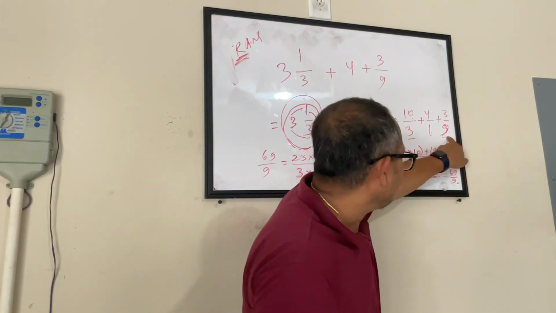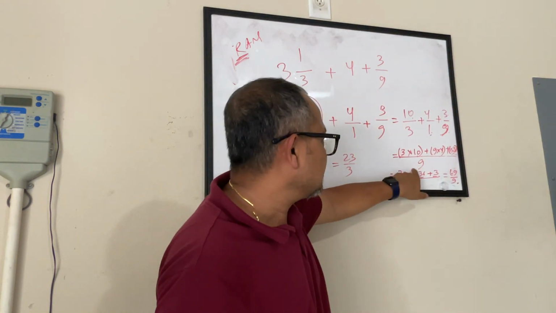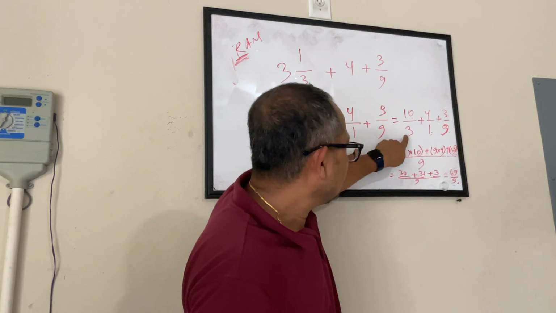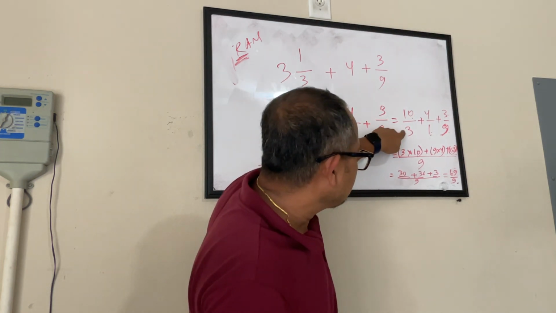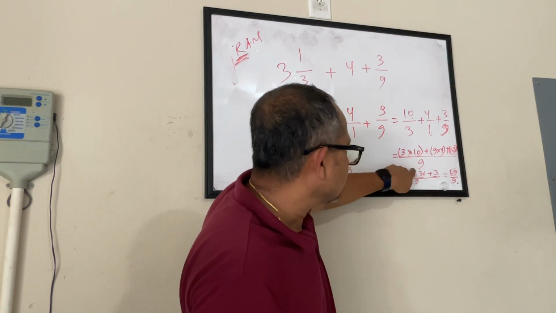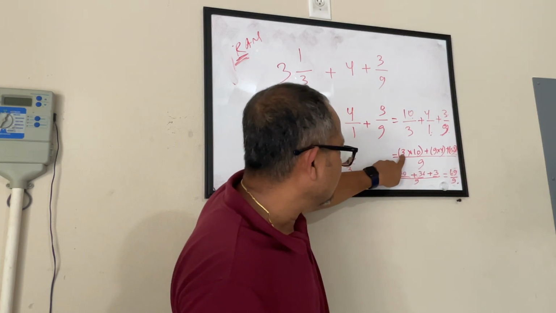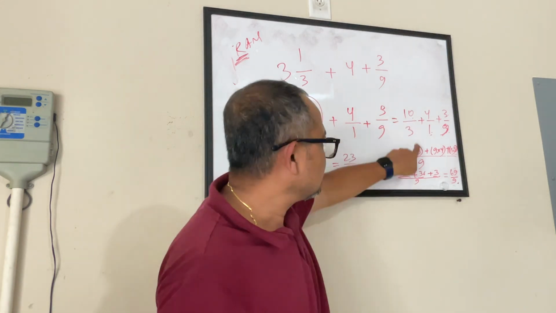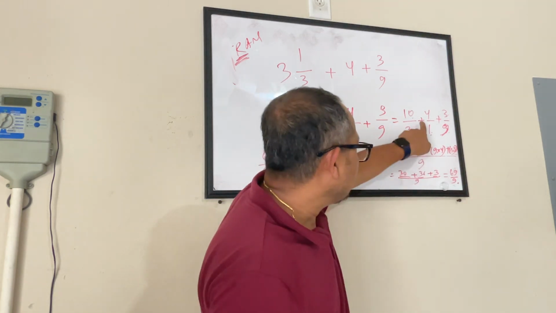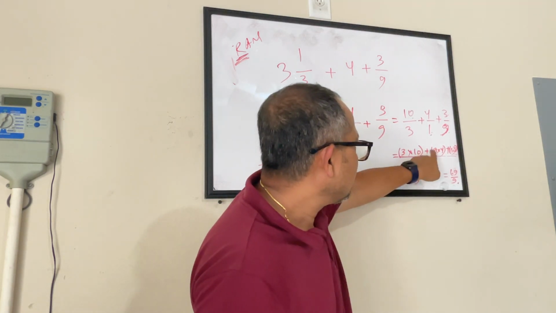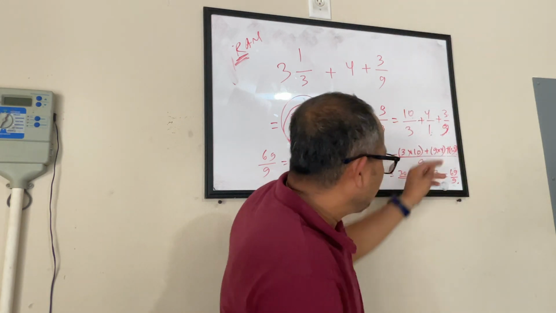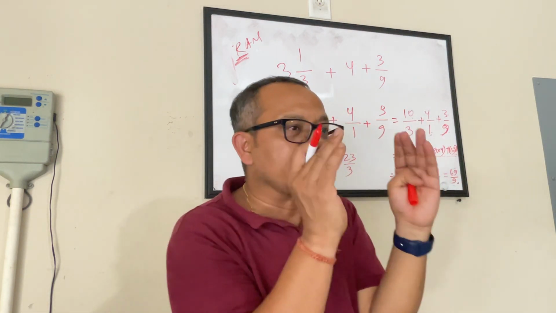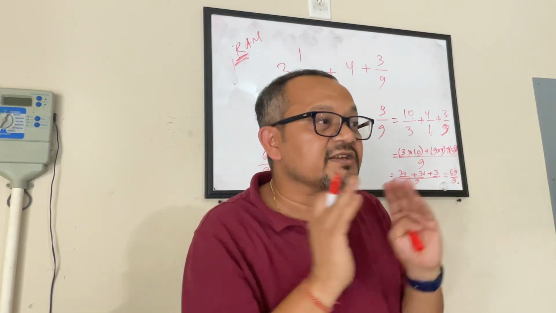First thing, what we did? Found out the LCM of the denominators. My LCM is this. Now I pick one number. Look at the denominator. How many times of that is this? 3 times 3 is 9. So I wrote 3. And multiply that with whatever I have in the numerator, 10. Then I have a plus sign. I wrote a plus. Then again another bracket. By putting the bracket, I'm just trying to keep them separate so that it doesn't create any confusion.